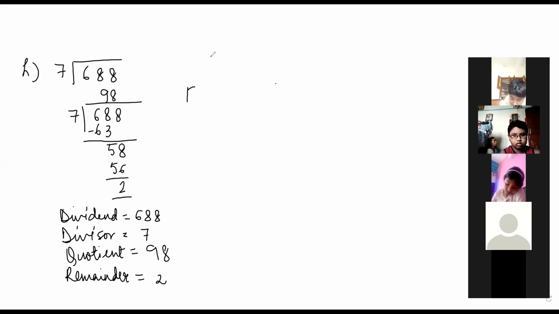Now in this type of sum, every time we will write the formula. What is the formula?